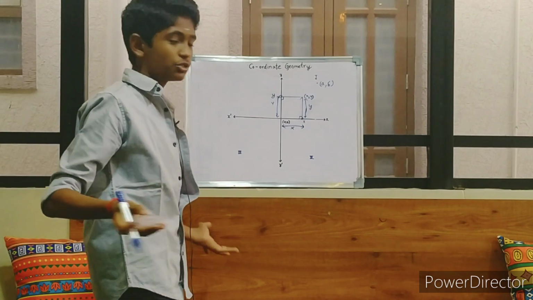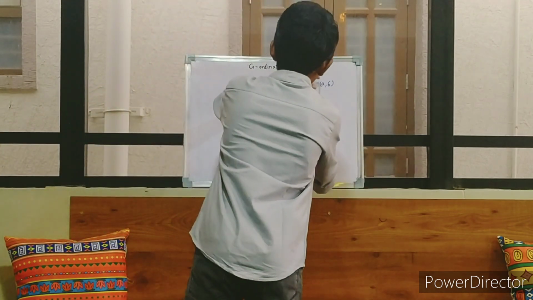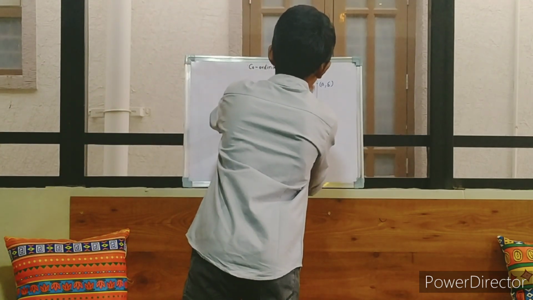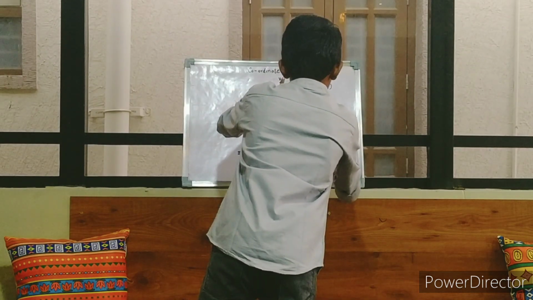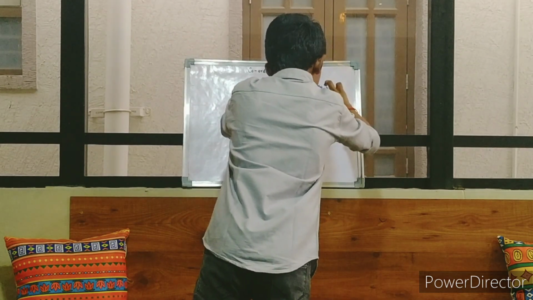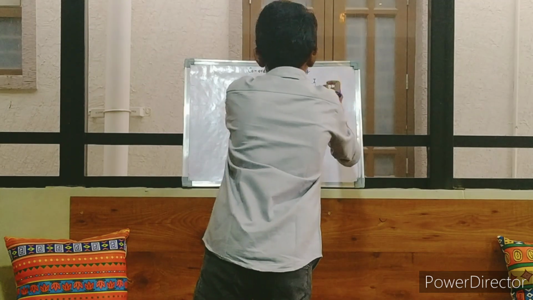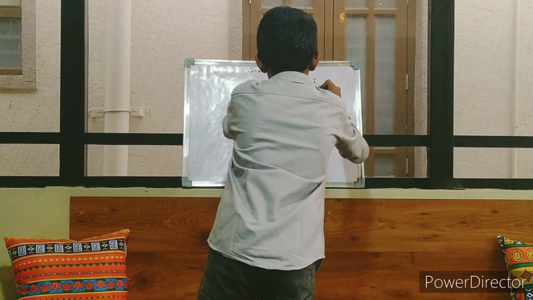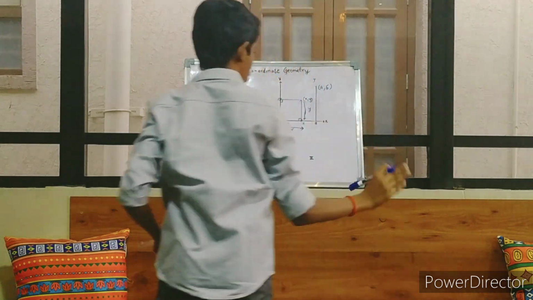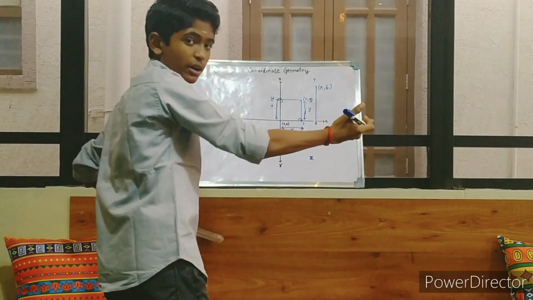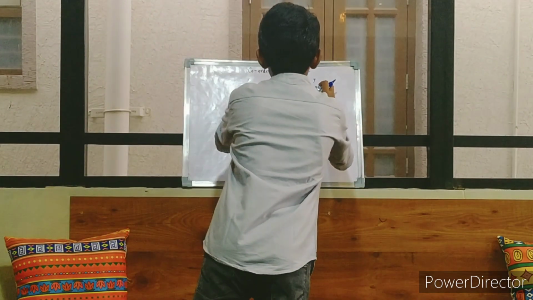It would suit the most. This length is the vertical length, so this length will be b, so this side will be b. Now I am joining, this will be a, logically the x coordinate, and this length will be b.